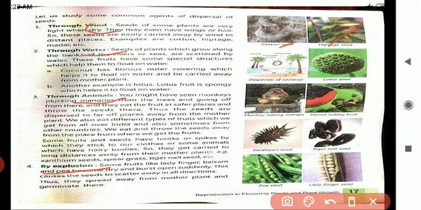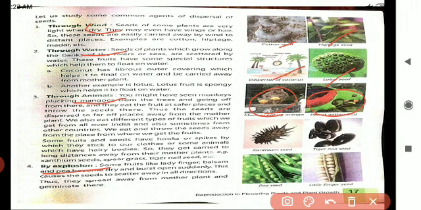Next one is dispersal of coconut and lotus seed. This one will be carried over by water. Okay, children. The next one is through animals. Here, one monkey is eating a mango, then a parrot is eating fruit. The best examples of dispersal through animals are monkeys, parrots, and squirrels, and they are fond of fruits and nuts.